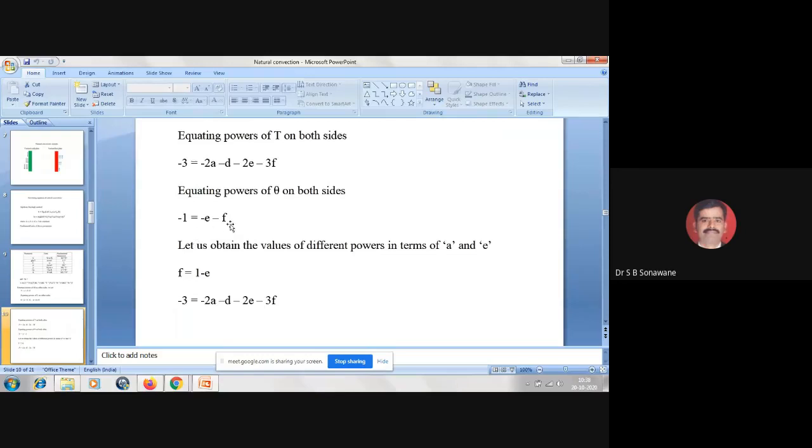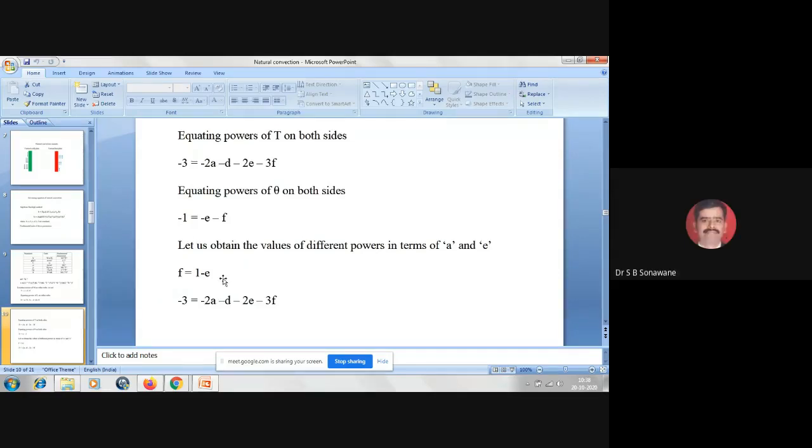Okay, minus E minus F. Let us obtain the values of different powers in terms of A and E. So from this equation, if you take this F to the left hand side, it becomes plus F, and in the right hand side we have 1 minus E, so F is equal to 1 minus E. Got it? Yes, sir.